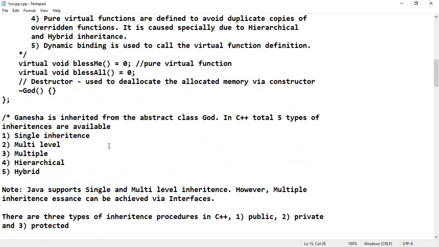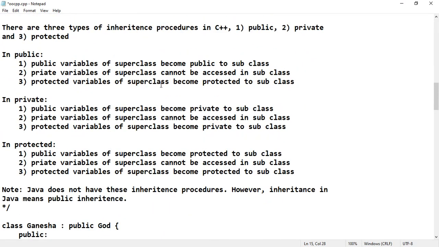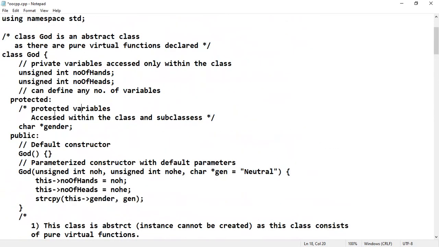Next one is protected variables of superclass become protected to the subclass. So what is a protected variable here? Gender. So this protected variable becomes protected in the subclass. That means in the Ganesha class, character gender will become protected. Accessing of protected variable and private variable will be the same within the class. That means protected data and private data can be accessed via public methods.